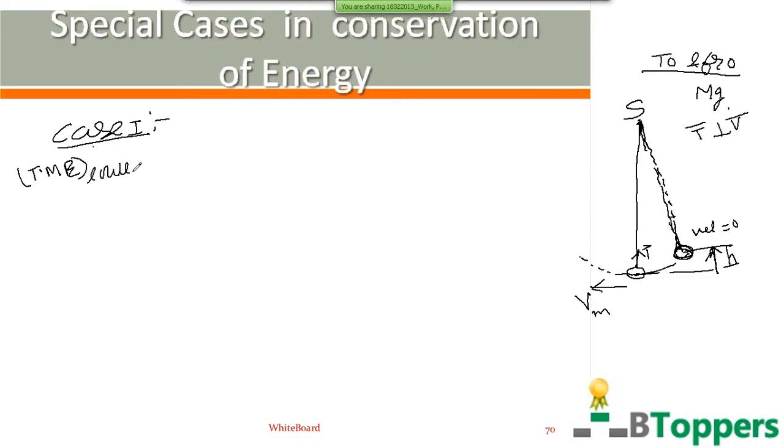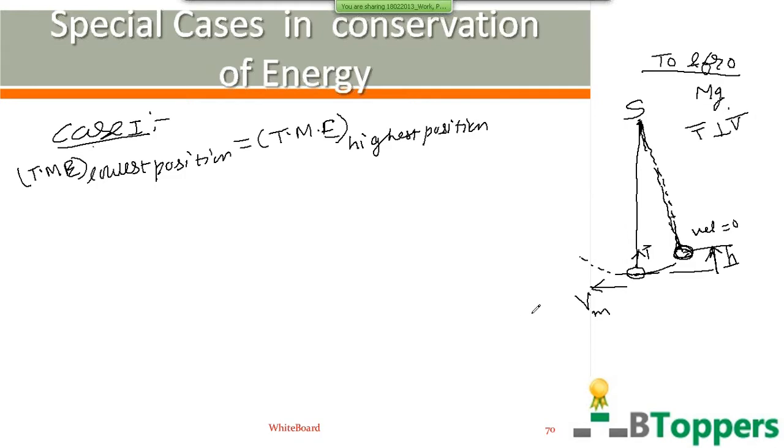So the total mechanical energy of the bob at the lowest position can be equated to the total mechanical energy of the bob at the highest position. Here TM stands for total mechanical energy of the bob. Total mechanical energy of the body is the sum of the kinetic energy and the potential energy of the body.